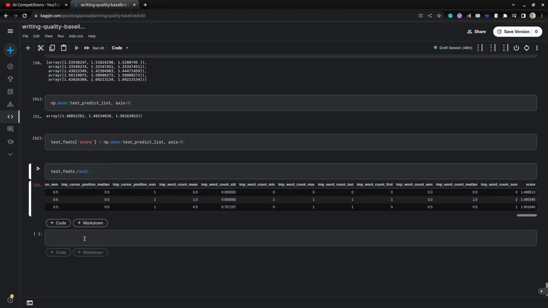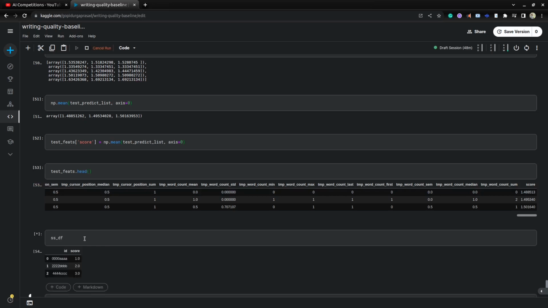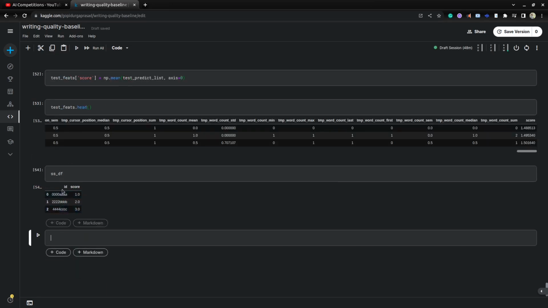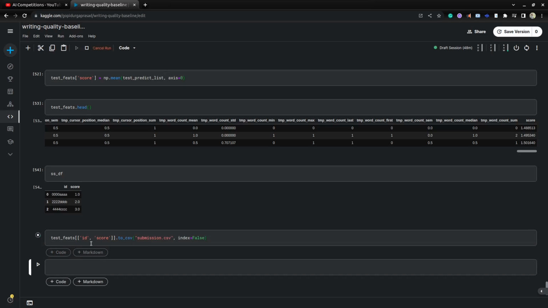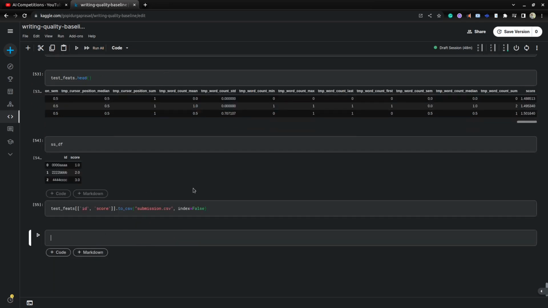Once we have that, we need to submit to the competition. So this is the sample submission they provided. They want us to submit ID and score as a sample submission. So we have test features df, right? From test features df we'll select ID and score, which is the predictions we predicted, and using .csv we'll save that as submission.csv, and we'll pass index equal to false. Okay, it will save in this notebook.